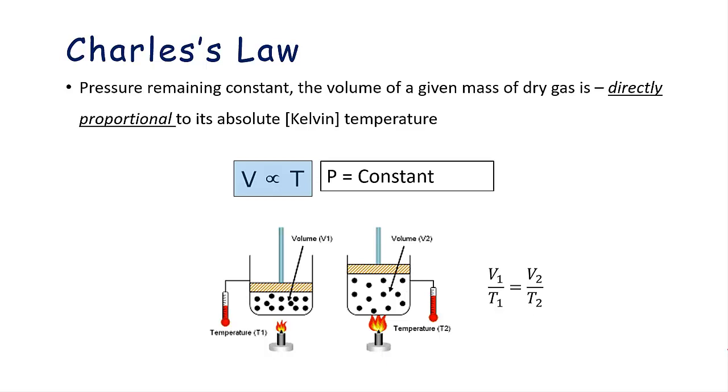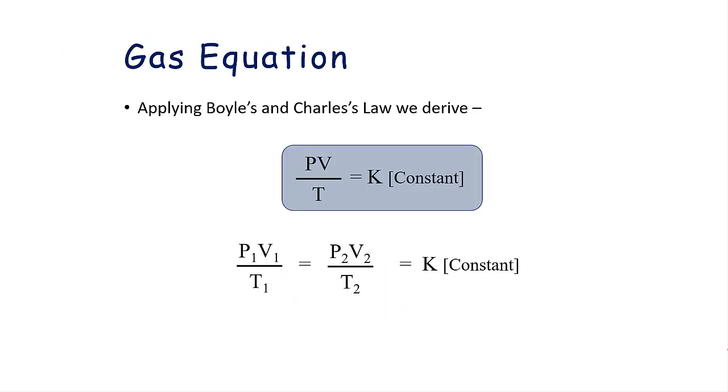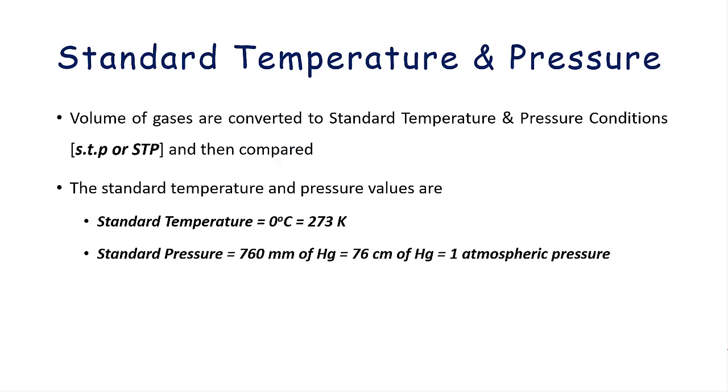So V is directly proportional to T when P is constant, and this can be written mathematically as V1 by T1 equals V2 by T2. And combining both these laws, that is Boyle's law and Charles' law, we can give a gas equation, that is PV by T equals a constant, which can again be written as P1 V1 by T1 equals P2 V2 by T2, which again equals K, that is a constant.